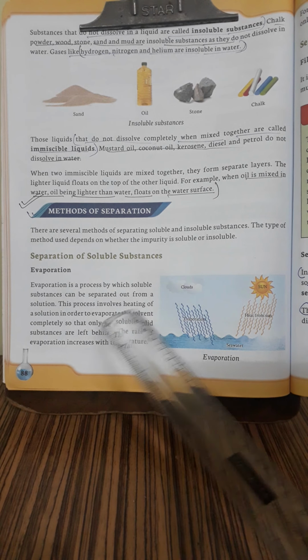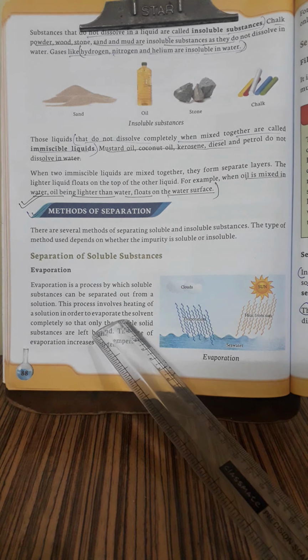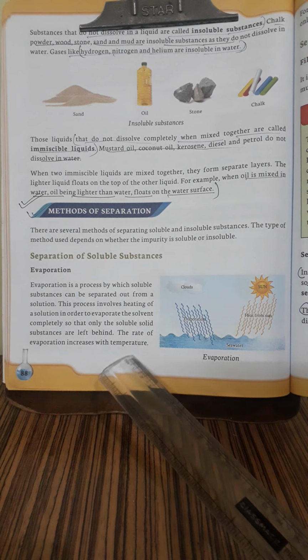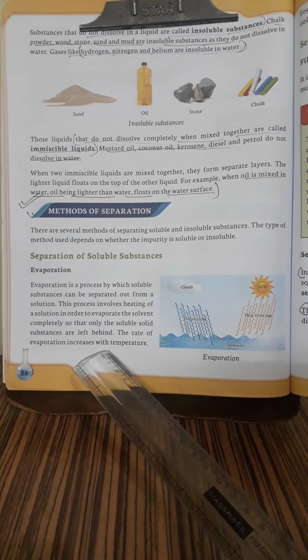This process involves heating a solution in order to evaporate the solvent completely so that the soluble solid substance is left behind. The rate of evaporation increases with temperature. You can see the process: cloud, sun, heat from the sun, sea water, and it is evaporating. The water is evaporating.